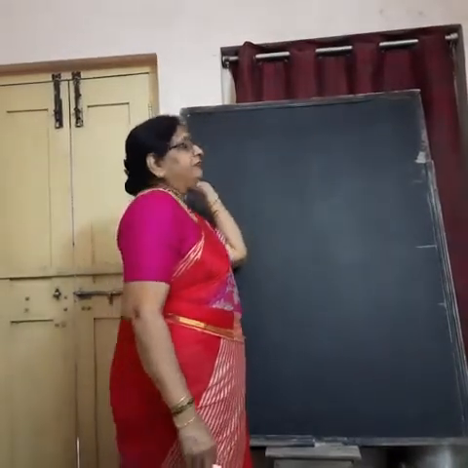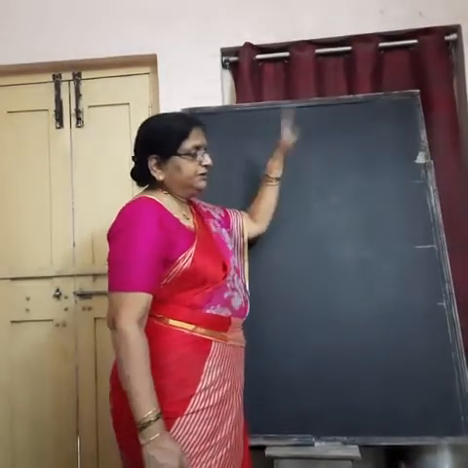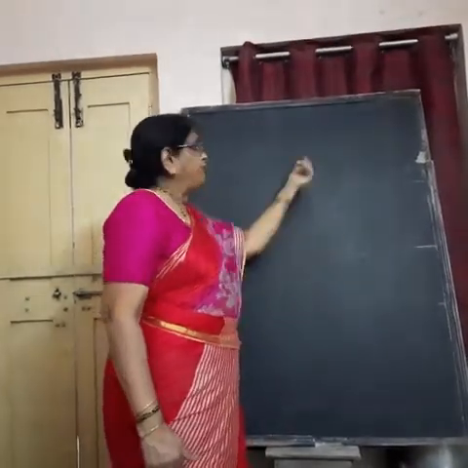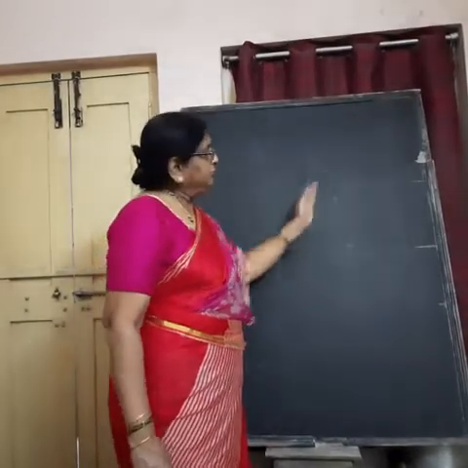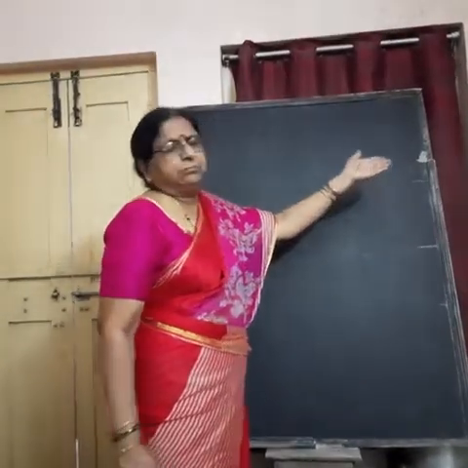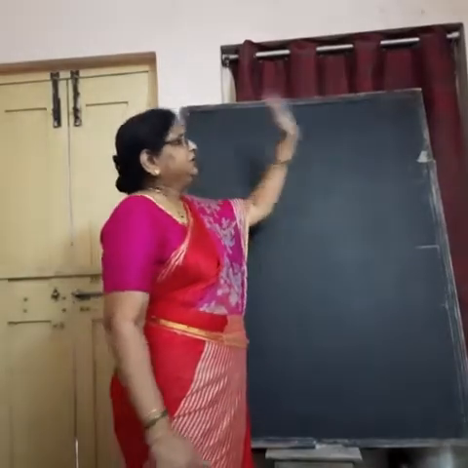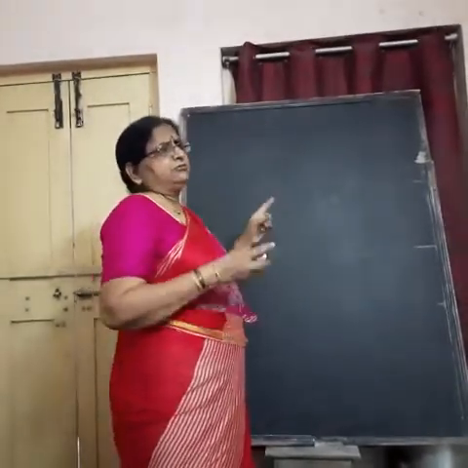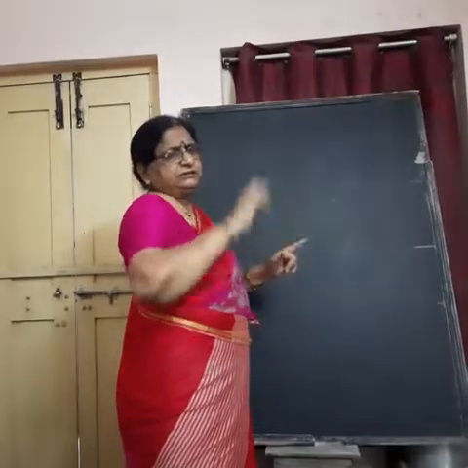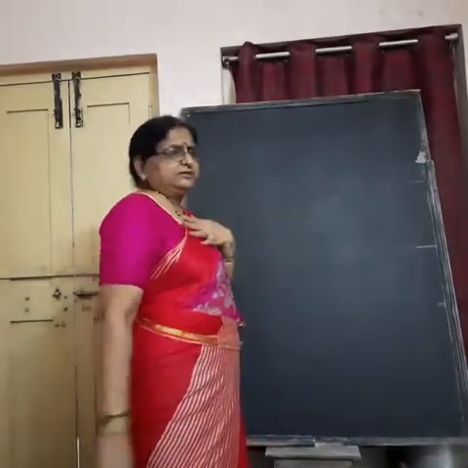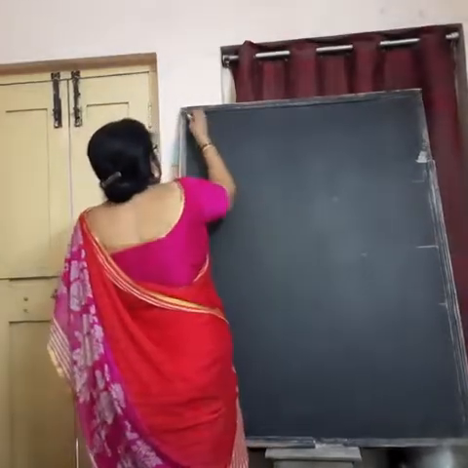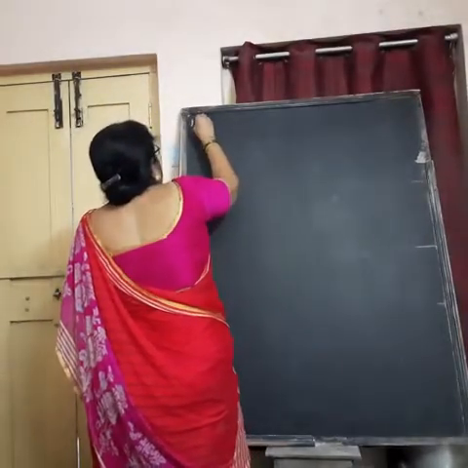So, we are going to learn the different rules of forming simple past tense forms. We don't need to do anything with the future tense, because in future tense we have to add will plus the root form: will come, will go, will eat, will sleep, etc. So let us begin with our class now.